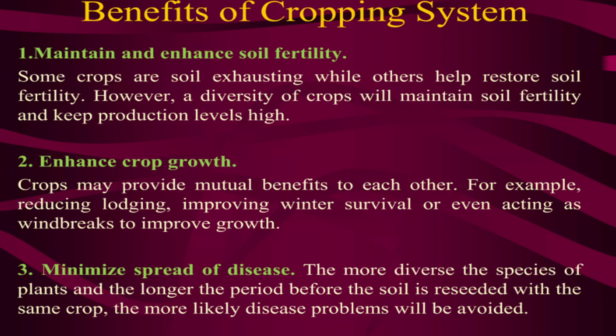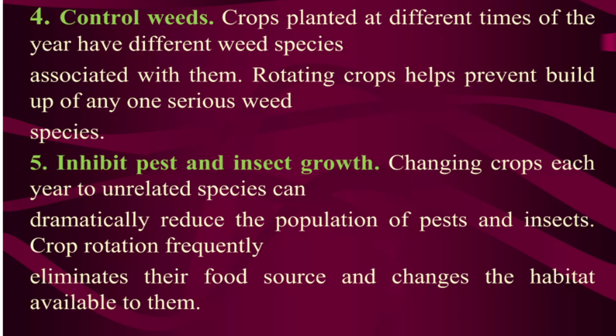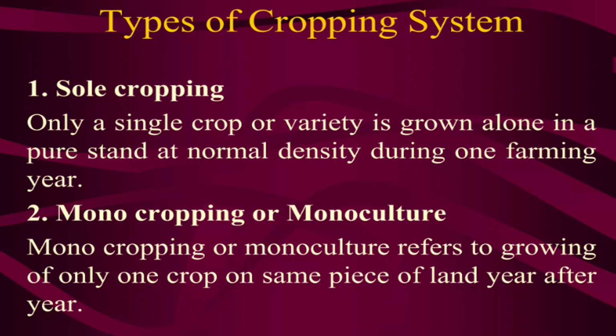What happens is that some soil-borne diseases or insects build up only if you plant the same variety of crops. If you diversify, you won't have this problem, and you can control weeds. Rotating crops helps prevent serious weed species, and changing the crops can dramatically reduce pest populations, since you change the habitat and they will not be available there. These are some principles involved in the cropping system.